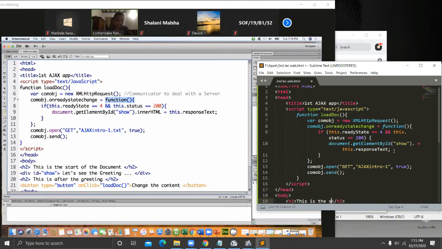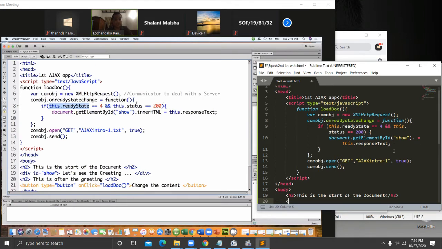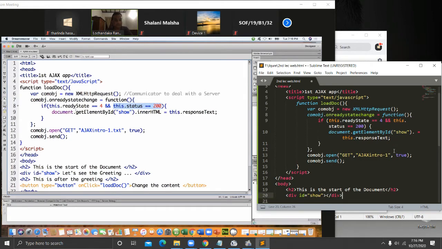That function checks if this ready state equals 4 and this status equals 200. These are some of the parameters, right? Ready state should be 4 and status should be 200.